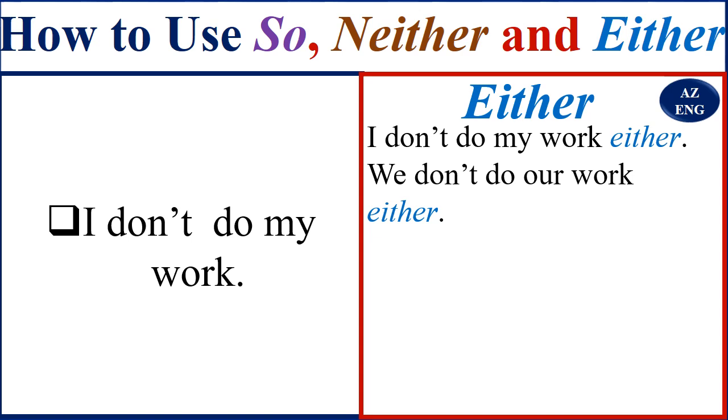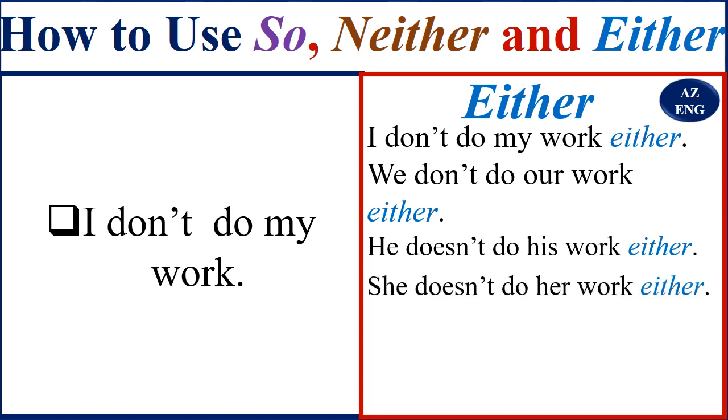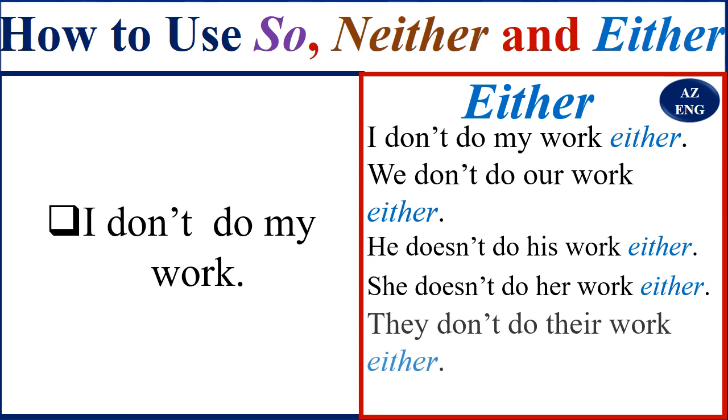He doesn't do his work either. She doesn't do her work either. They don't do their work either. And last but not least, you don't do your work either.